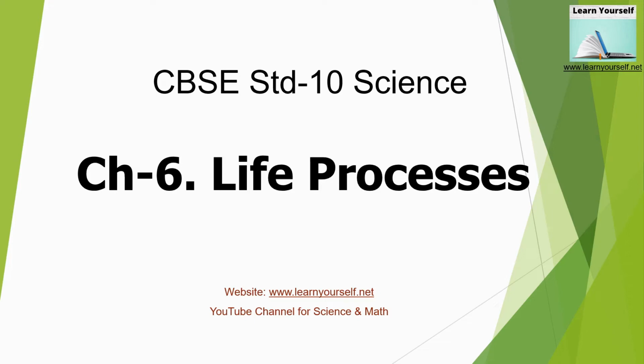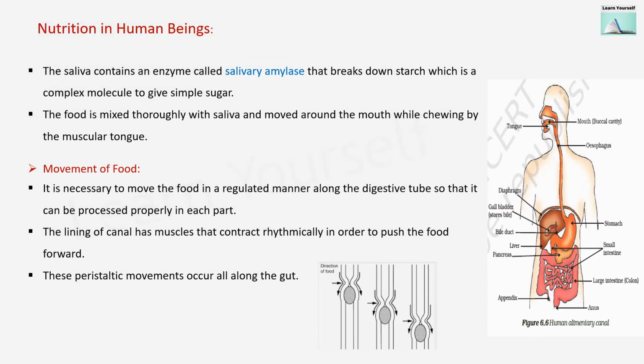Welcome to Learn Yourself. Nutrition in human beings. Now from here we are starting the metabolic processes that happen in the human body. The first one is nutrition in the human body. So the digestion process starts from the mouth itself.